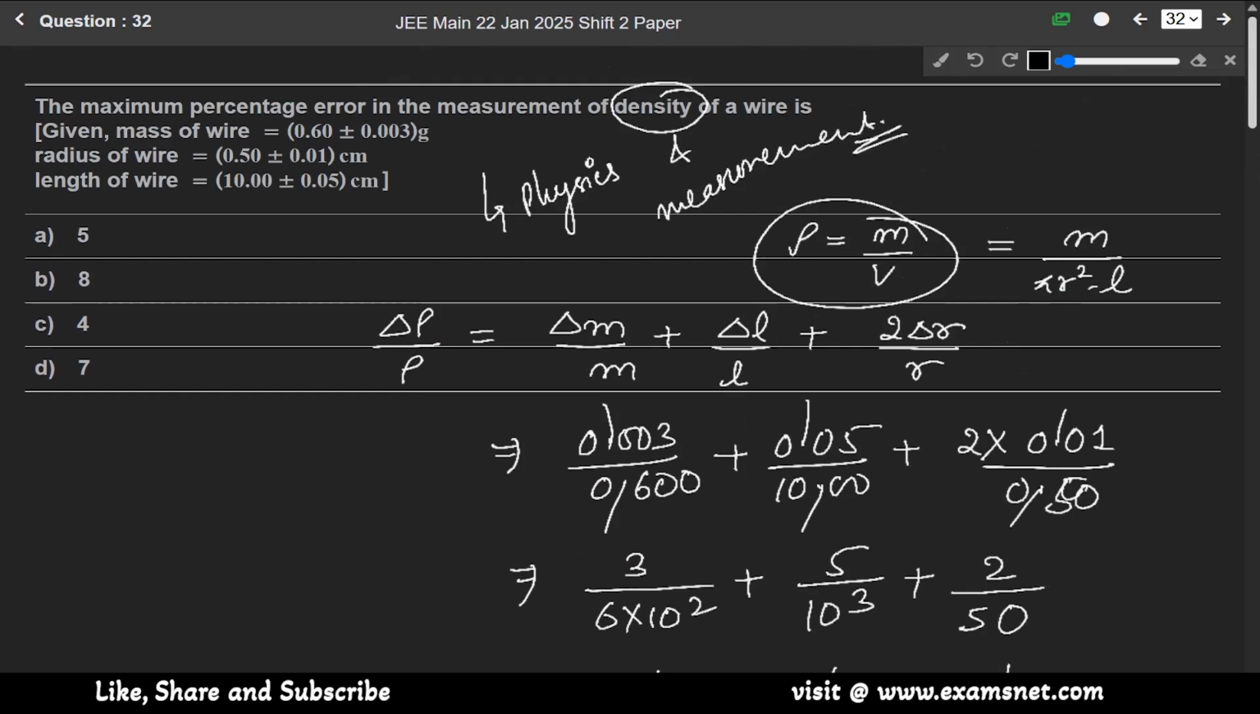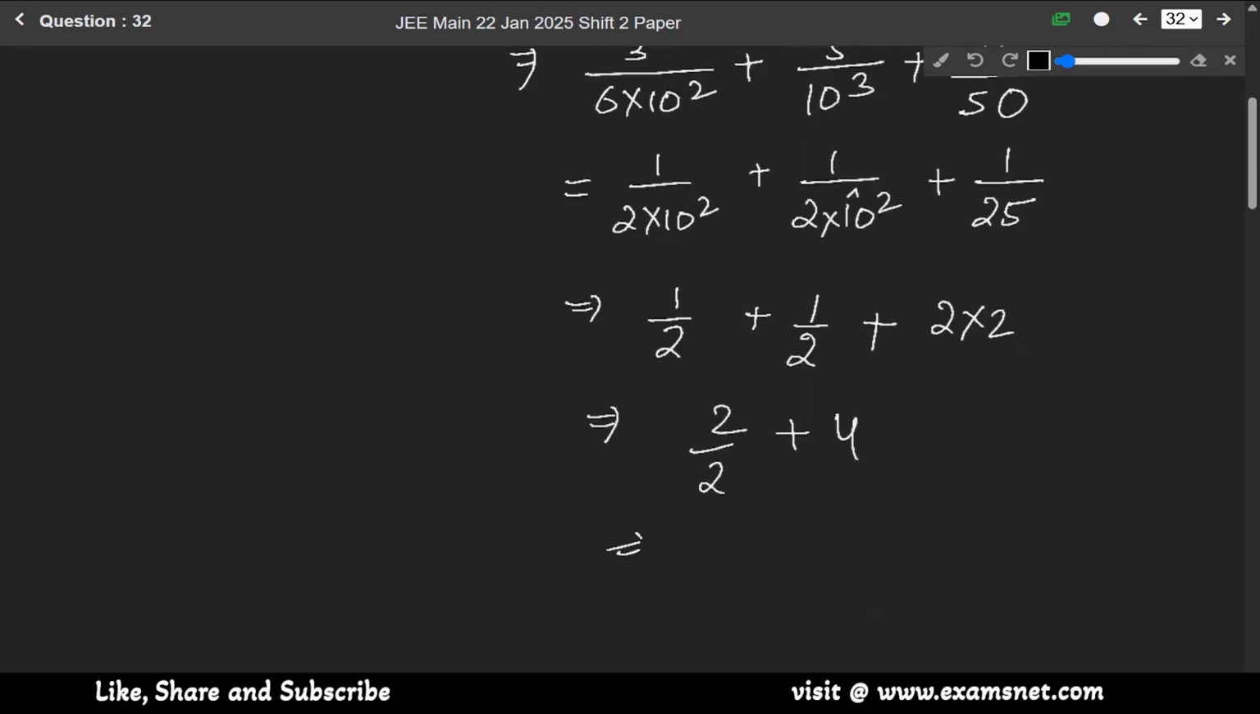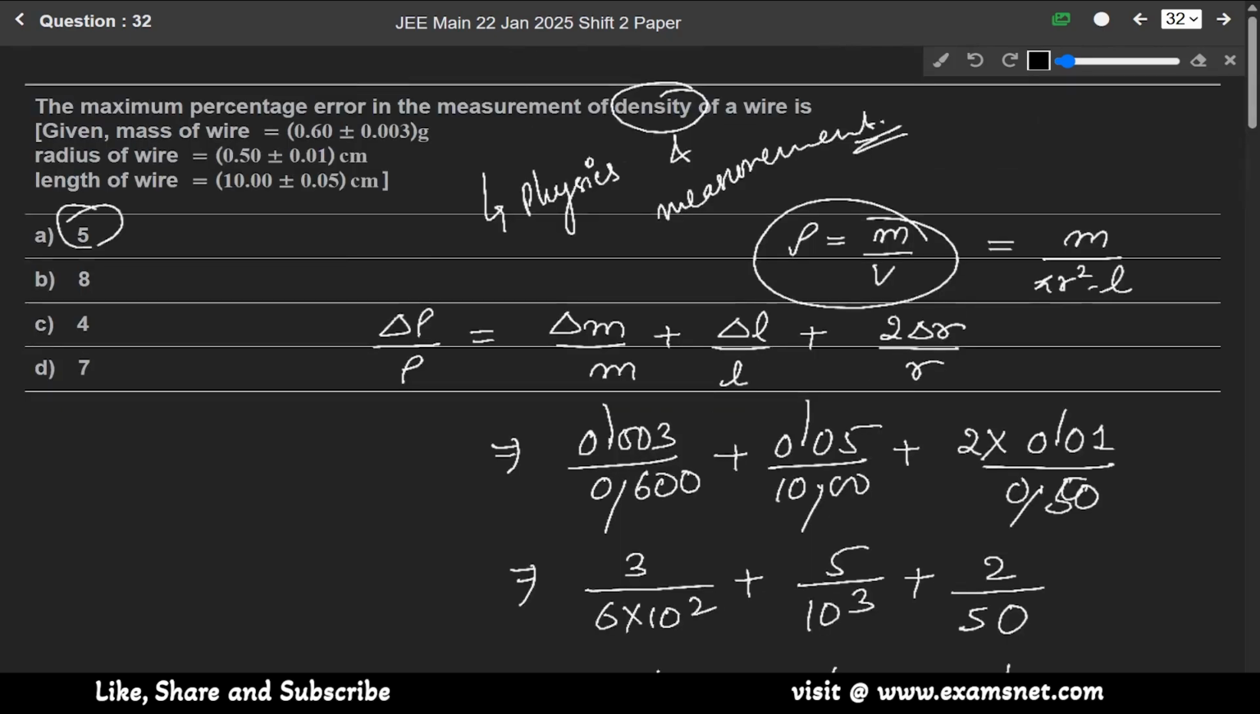2 into del R, and del R is 0.01. In terms of percentage, it will become 1 by 2 plus 1 by 2 plus 2 into 1 by 50, so it will become 2 into 2%. So it will be equal to 1 by 2 plus 1 by 2 plus 4, which is 2 by 2 plus 4. So it will be 5%. So 5% is our final answer, which means option A.